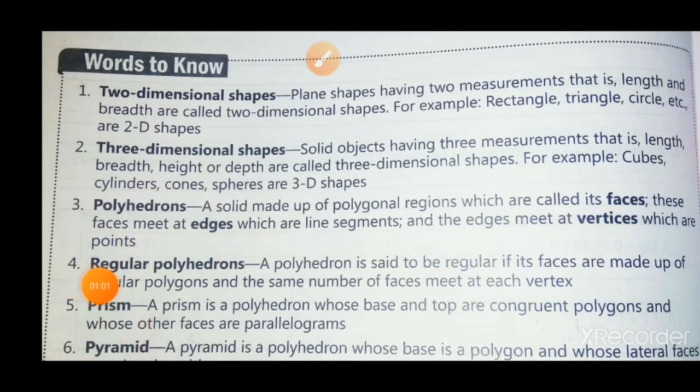Now the fourth word, regular polyhedrons. A polyhedron is said to be regular if its faces are made up of regular polygons and the same number of faces meet at each vertex. Fifth point, prism. A prism is a polyhedron whose base and top are congruent polygons and whose other faces are parallelograms.